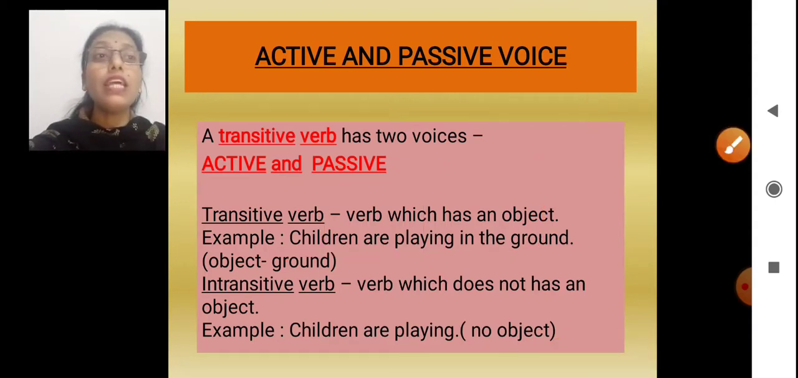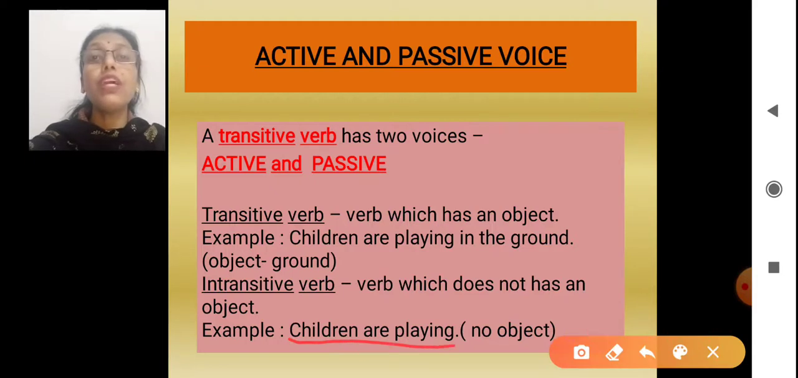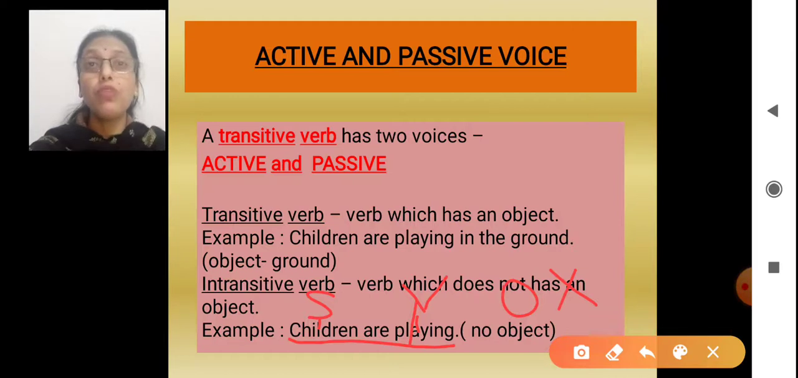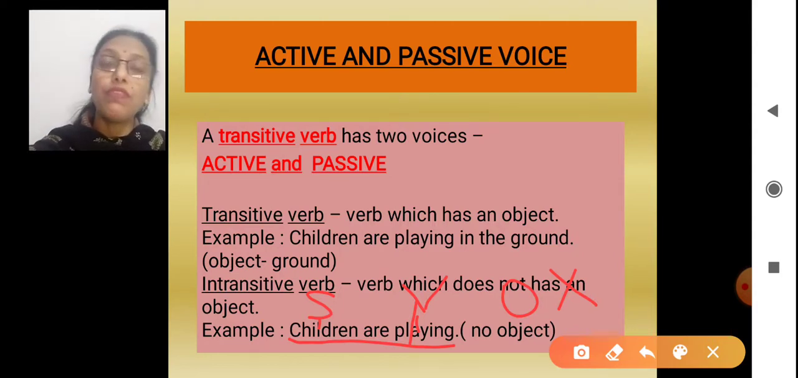Now let's take another sentence. Children are playing. Children is the subject, playing is the verb. Yes? But can you find any object there? No, there is no object. So this will be an intransitive verb. So can you see the difference between transitive and intransitive? A transitive verb will always have an object. An intransitive verb will not have an object.